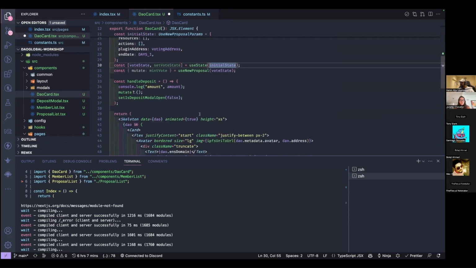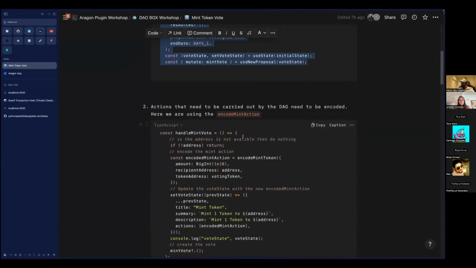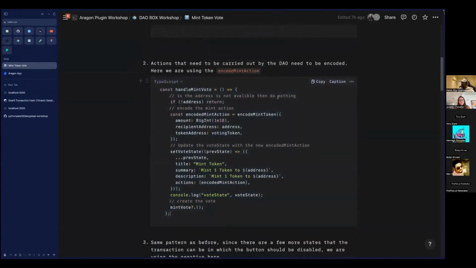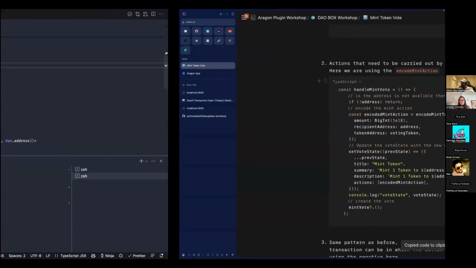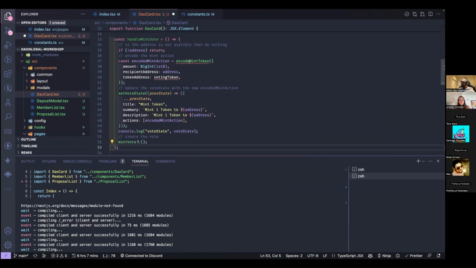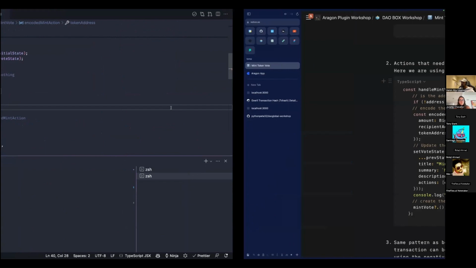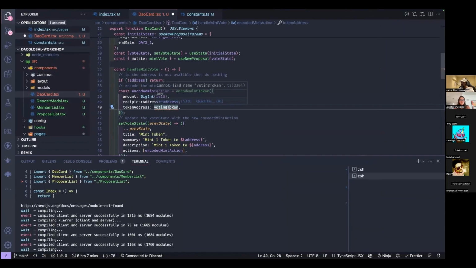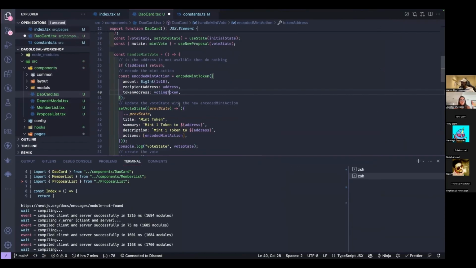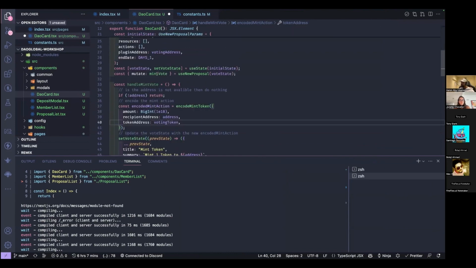Right, and now we have to update that somehow, right? So let's go back to our code. We're going to copy this. I'm going to explain it as I put it into VS Code. It's handleDeposit. This is handleMint. Voting token. Let's import this as well. This is not the correct one. We're going to change this in a moment. But let me explain exactly what's happening here.